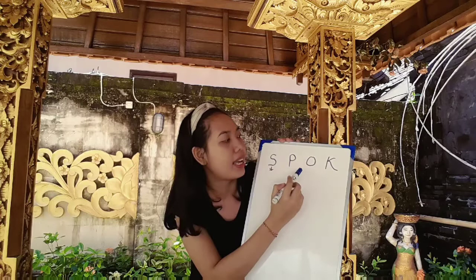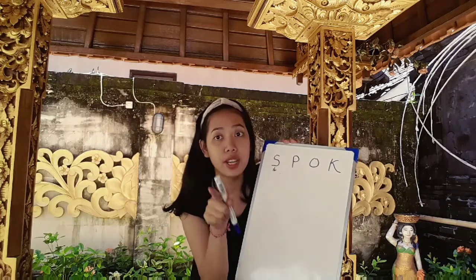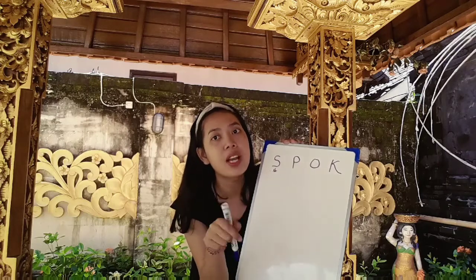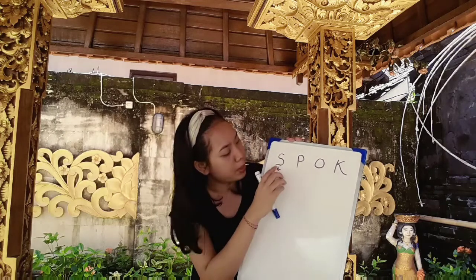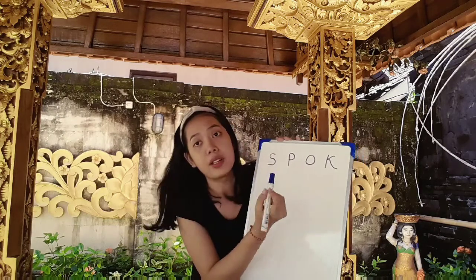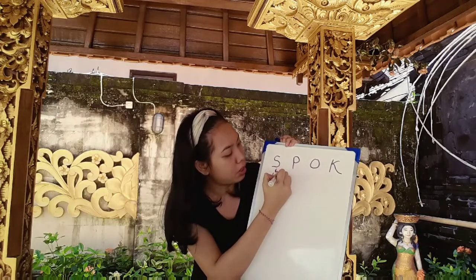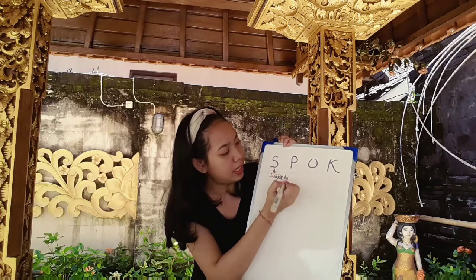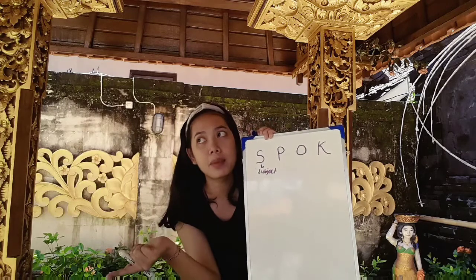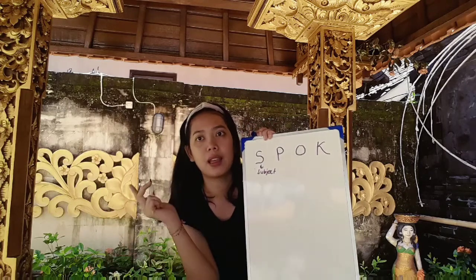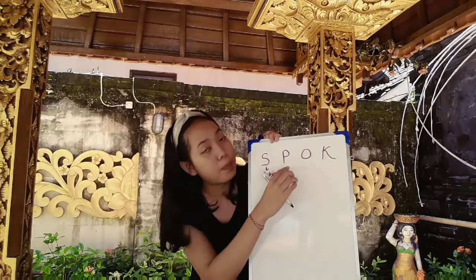So SPOK is the way we make sentences in Indonesia. If in English we have learned about grammar, grammar in Bahasa Indonesia we call SPOK. So SPOK, we start from the S first. S stands for subject. If you want to make a sentence, you start by writing down the subject, right? The subject can be a person, an animal, a thing, a plant, anything. Next, after that we have P.